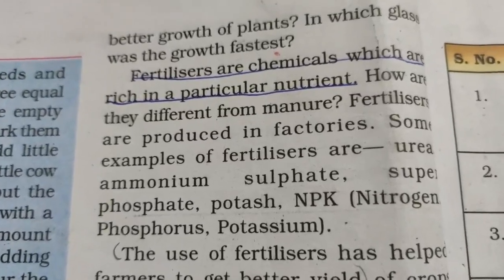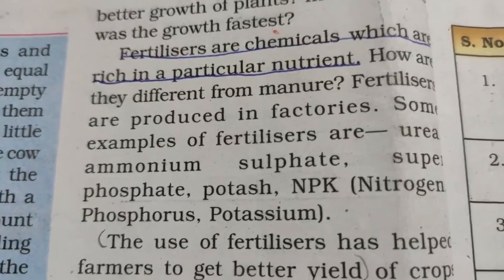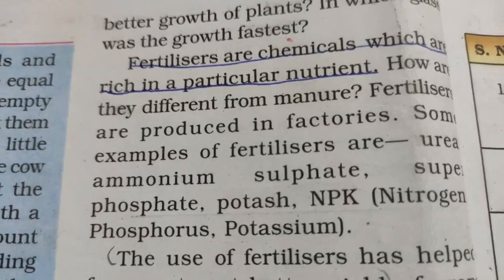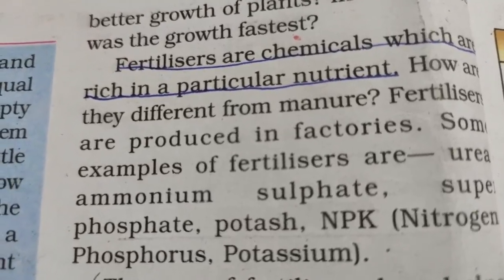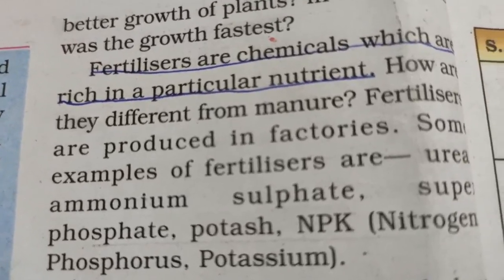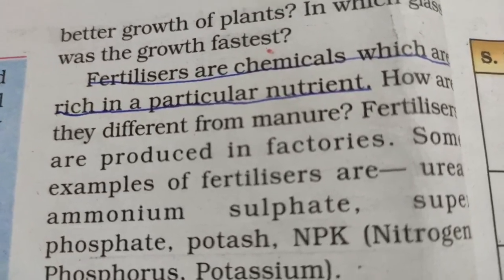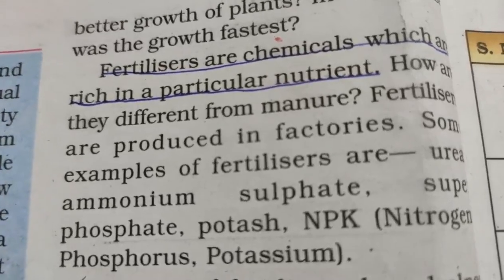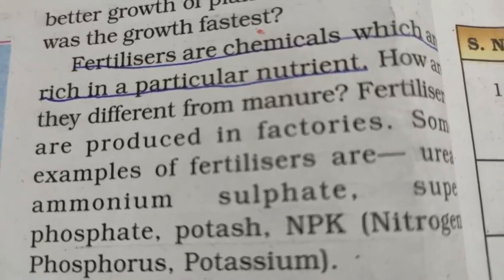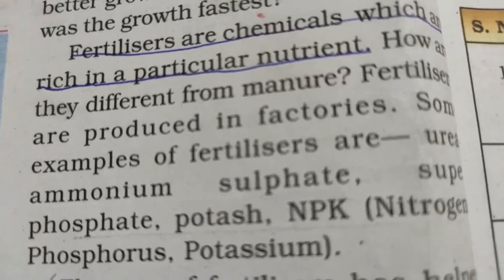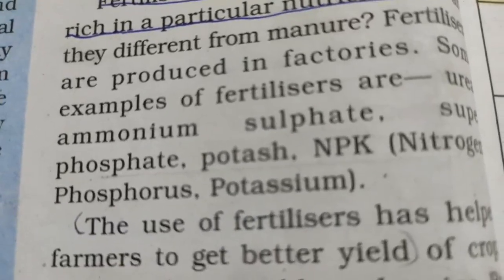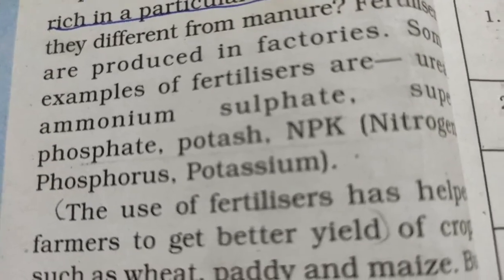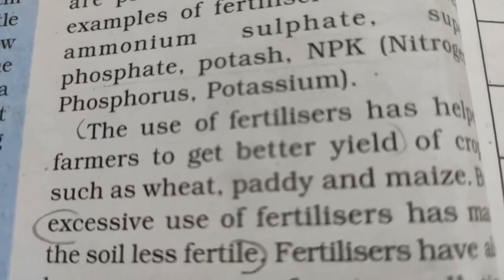Next topic is fertilizers. Now what are fertilizers? Fertilizers are chemicals which are rich in particular nutrients. Now see, previously we have learnt about manure. Manures are natural substances. They are prepared by the decomposition of plant and animal products. But fertilizer is artificial. It's man-made. It is produced in factories, like urea, ammonium sulfate, superphosphate, potash, NPK, that is nitrogen, phosphorus and potassium.